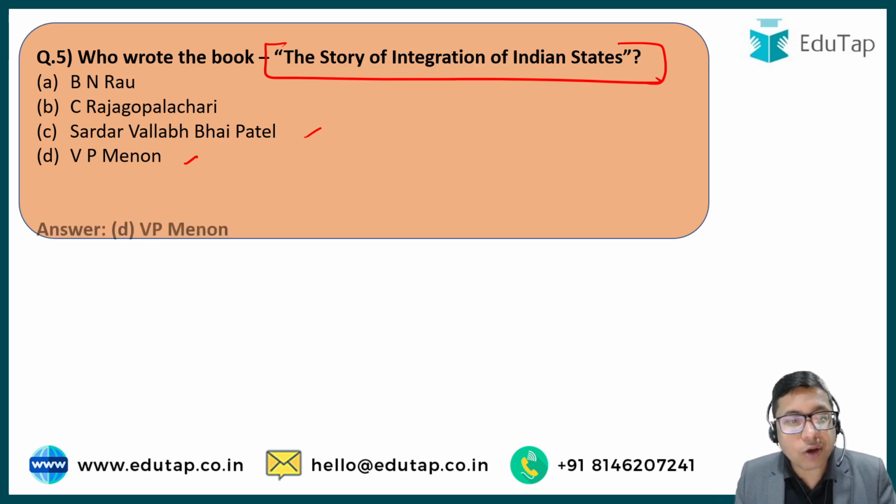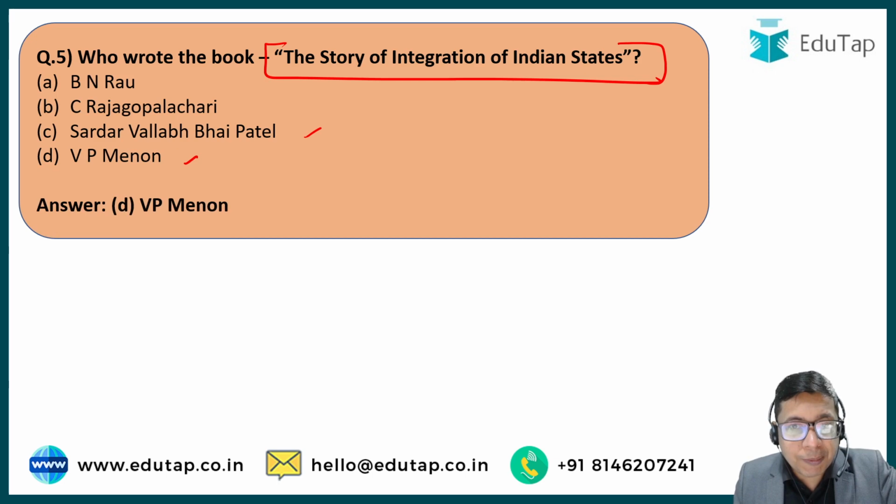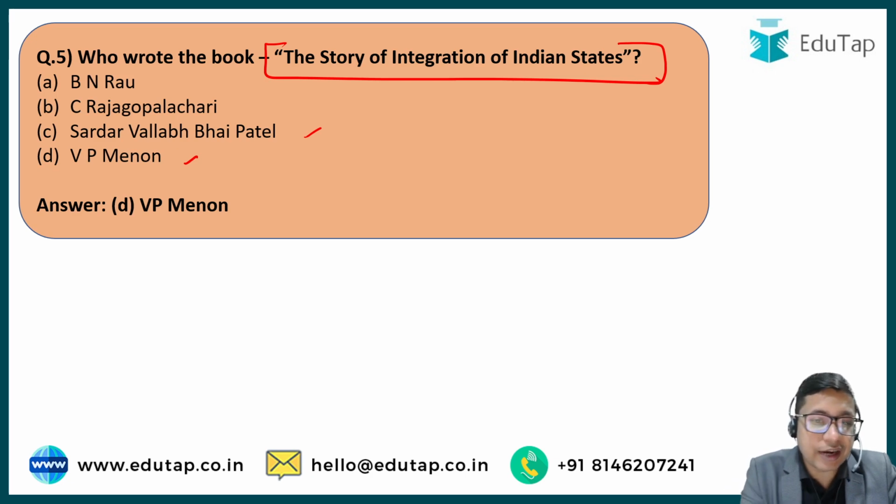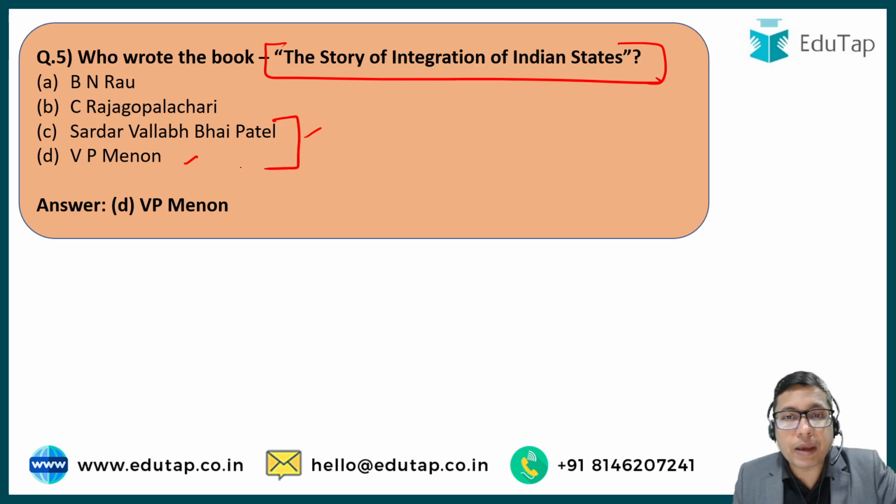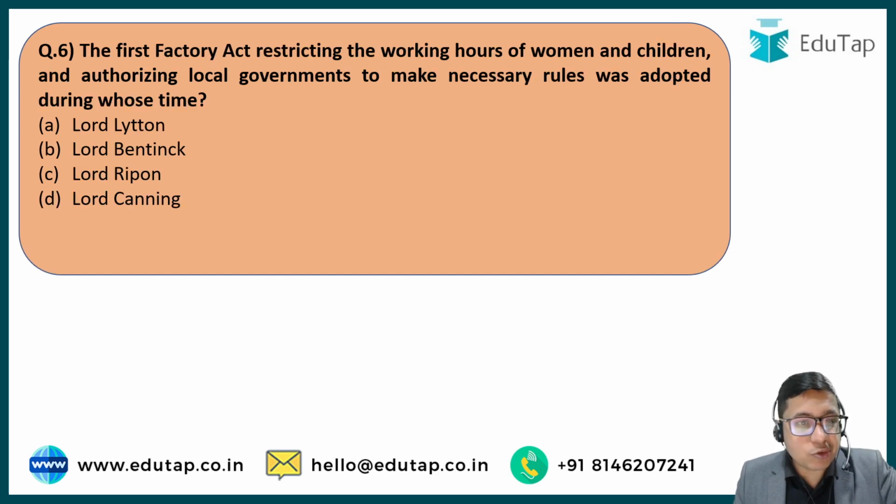The correct answer here is option number D, V.P. Menon. V.P. Menon was a bureaucrat, also a very stylized diplomat, and also a politician. And he also worked in tandem with Sardarji, Vallabhbhai Patel ji, for integrating the various Indian states, especially the southern states. If we talk about the Travancore region, if we talk about the Mysore region, various states in the southern and peninsular part of the country, they were integrated into the Indian Union because of the harmony, because of the synergy that we had between Vallabhbhai Patel and V.P. Menon. Okay, next up is question number 6.